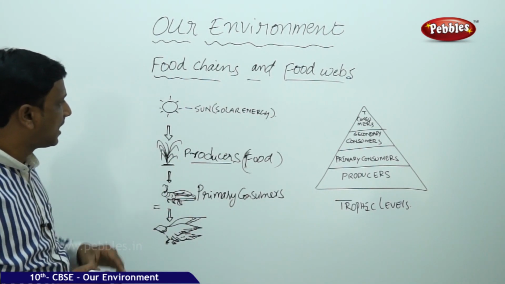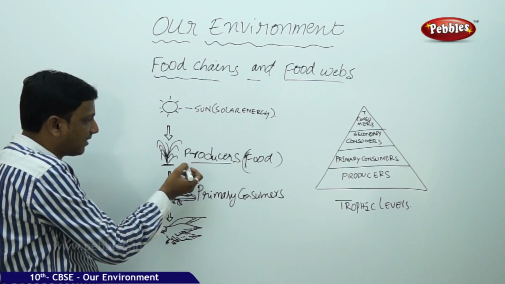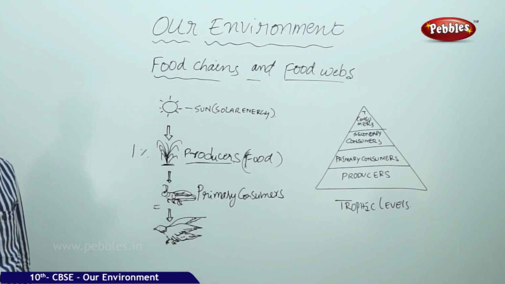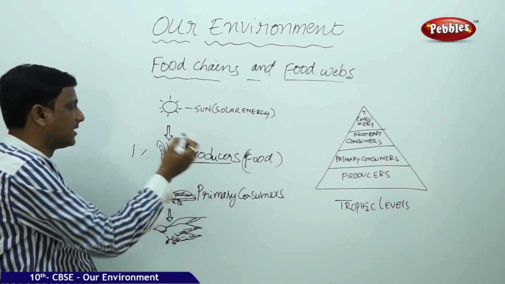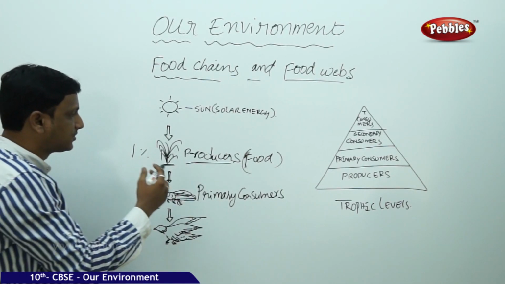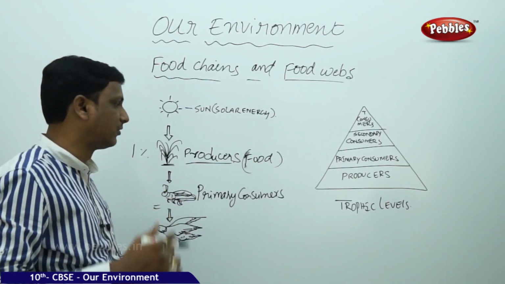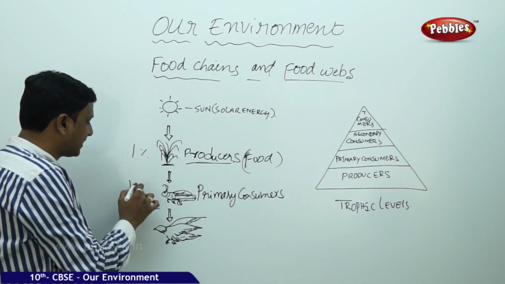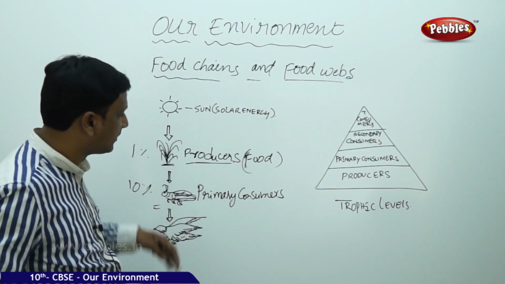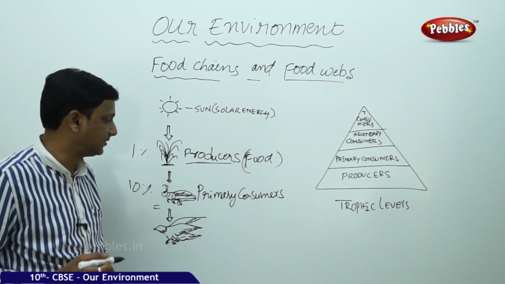Of the sun's energy, only 1% is converted to food and harvested by the producers. The producers produce the food that is taken by primary consumers, who are dependent on plants. Here the energy transfer is only 10%. There is a lot of wastage. We will see what factors contribute to that wastage.